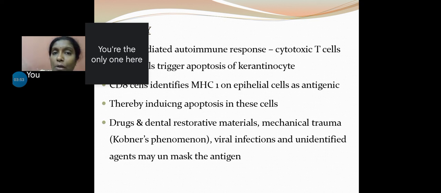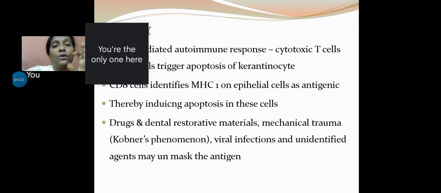So here again, following the same phenomenon, the antigen, I told you, is the basal keratinocyte. Almost all cells in the body present MHC1 on their cell surfaces to identify it as self. So once there is unmasking of the antigen that takes place, as I told you, they are recognized as antigen, and the antigen presenting cells, such as the Langerhans cells, pick up this signal and take it to the nearest lymph node to convey the message. Once it is received, the lymph nodes will produce a lot of lymphocytes and send them into that area so that they can be tackled.